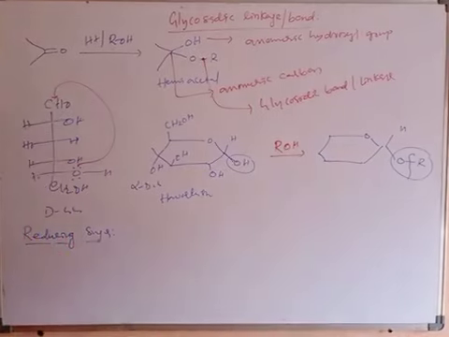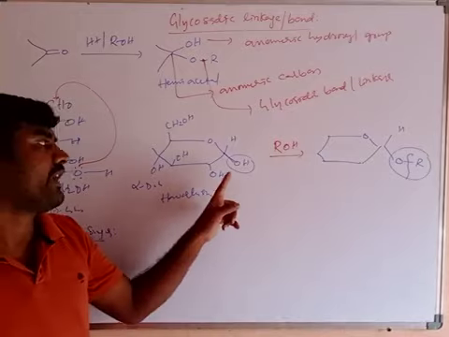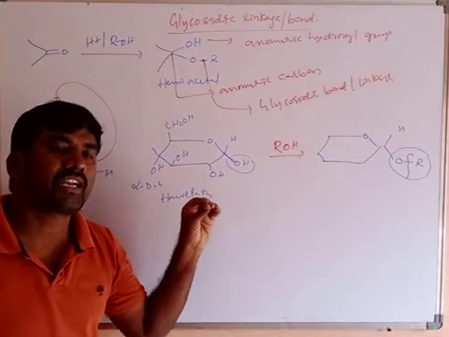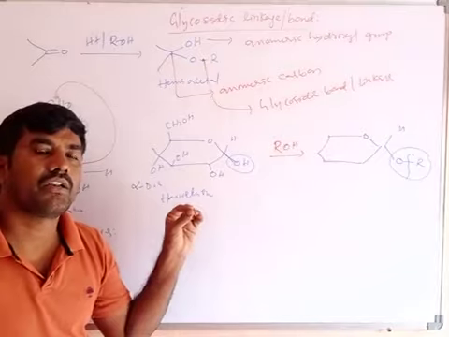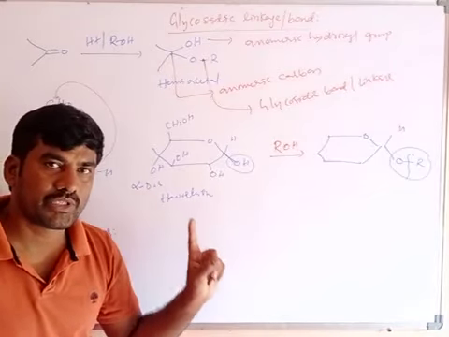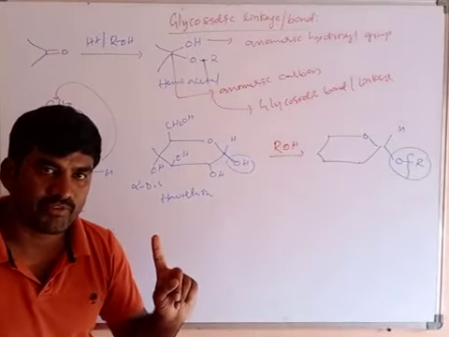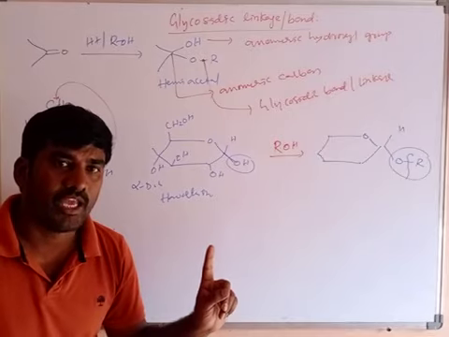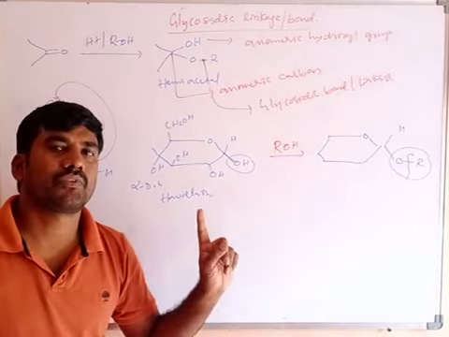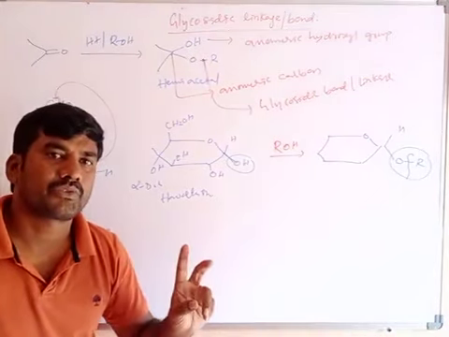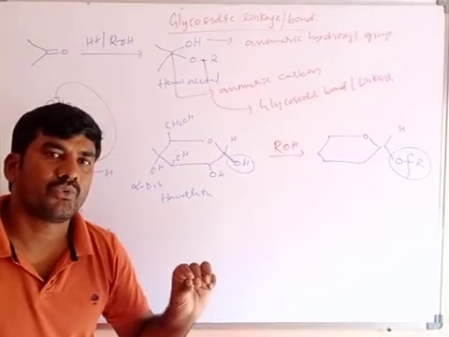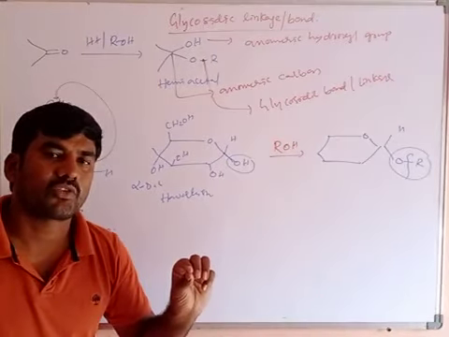What about non-reducing? If the anomeric hydroxyl group is not present, they are called non-reducing sugars.